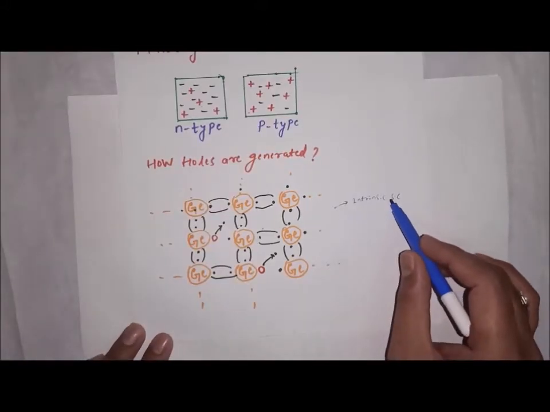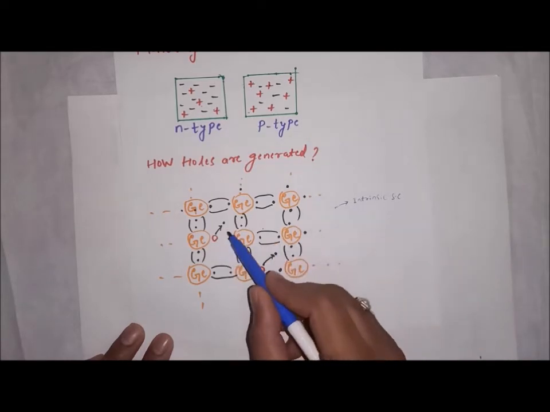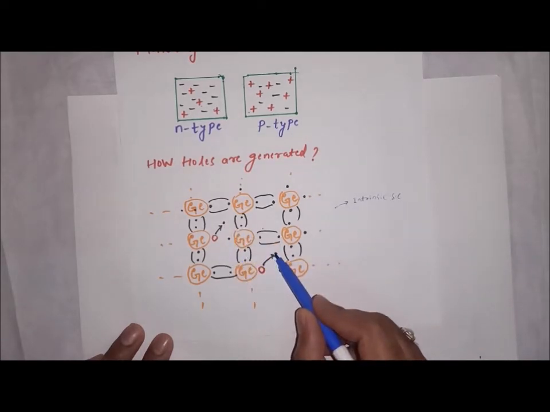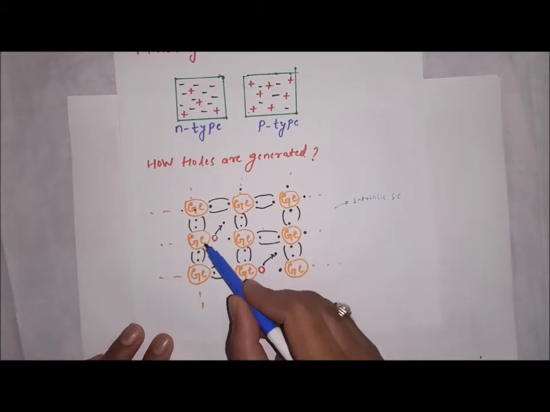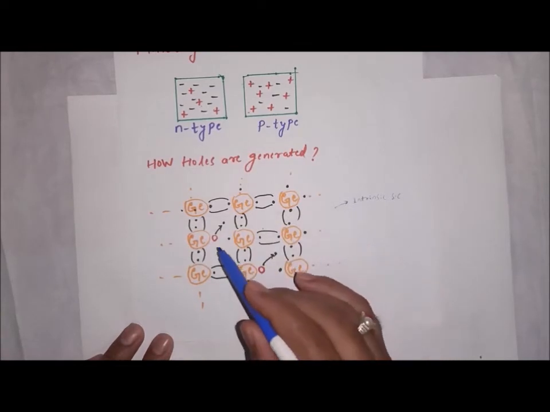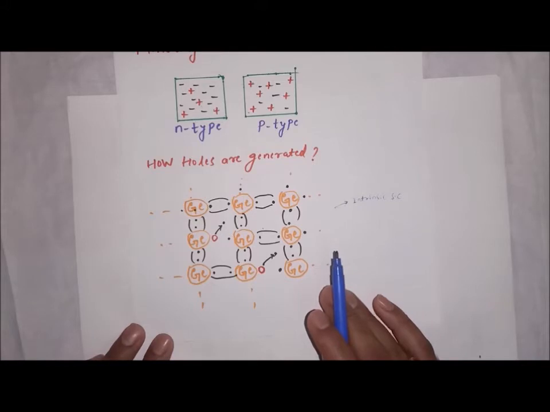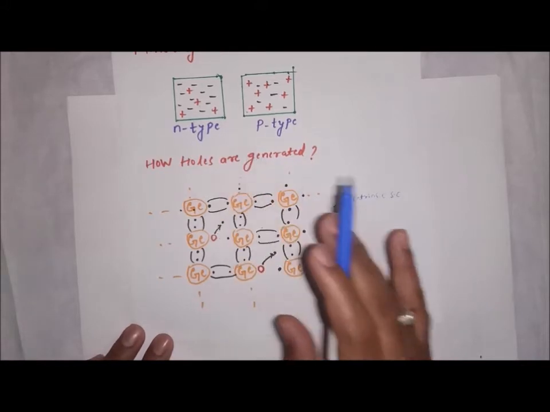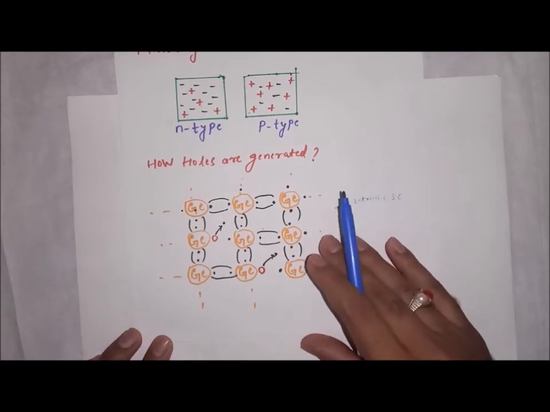Intrinsic semiconductors are the pure semiconductors in which the number of electrons is equal to the number of holes. If 10 free electrons are there, a similar number of holes are present, that is 10. So this is about intrinsic semiconductors we studied in the last class.